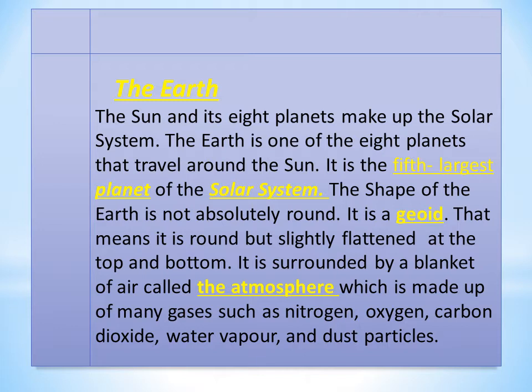It is a geoid, that means it is round but slightly flattened at the top and bottom. It is surrounded by a blanket of air called the atmosphere, which is made up of many gases such as nitrogen, oxygen, carbon dioxide, water vapor and dust particles.